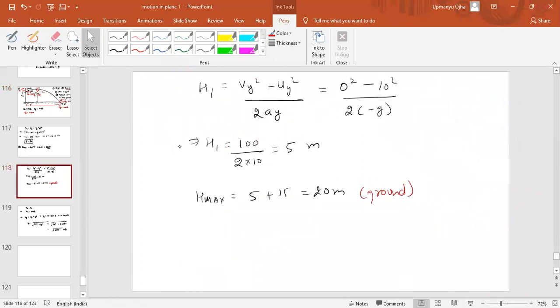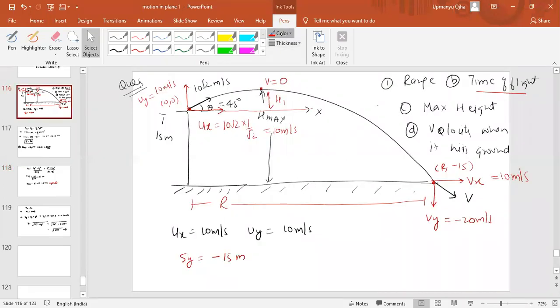Now next point, we have to find the maximum height from the ground. Just think, if you take this point as origin and use the formula of h max, if I draw the straight line like this, how much vertical displacement does it have from this point? That is h1. h1 is the vertical displacement here.